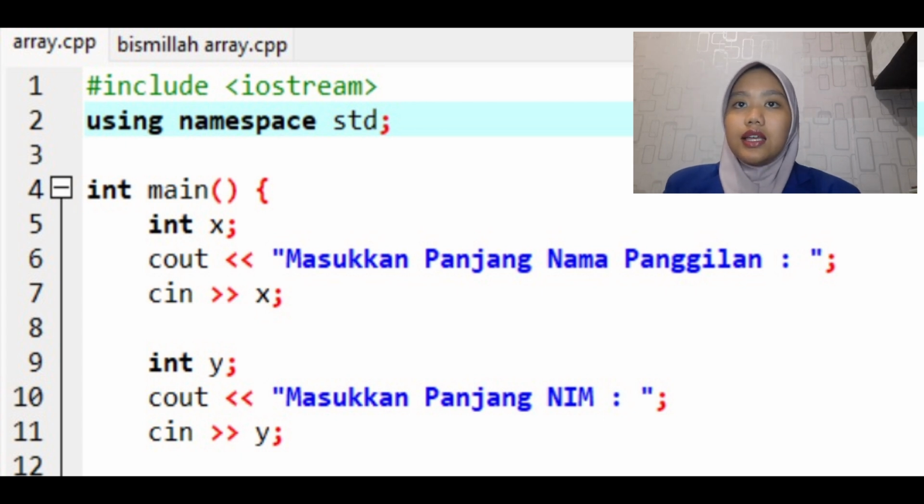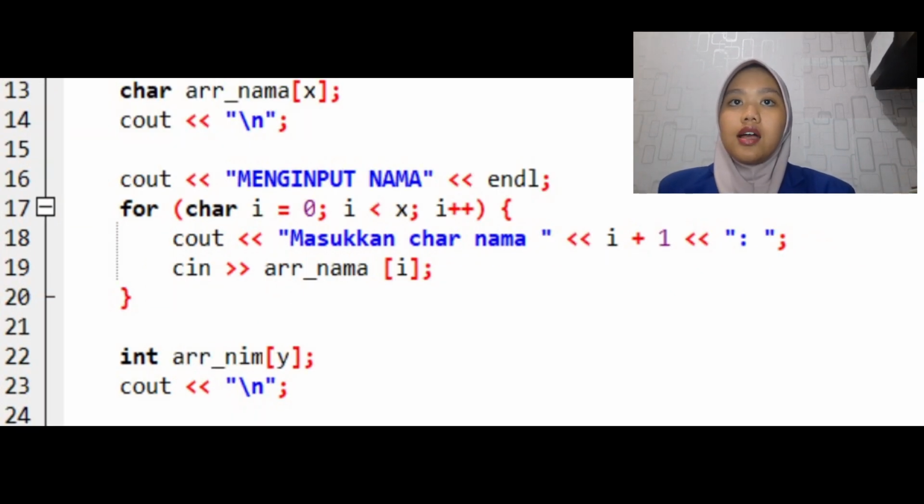In the ninth line, it serves to declare a variable with a name of type integer data. In the 10th line, it serves to display a message to the screen asking the user to enter the length of name, student identification number. In the 11th line, it serves to accept input from the user and store it into the variable.